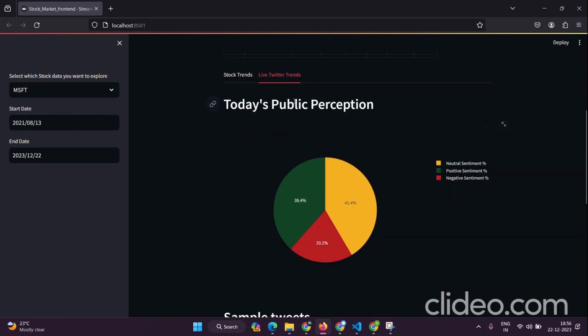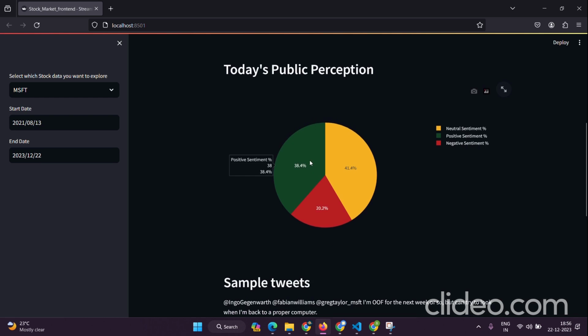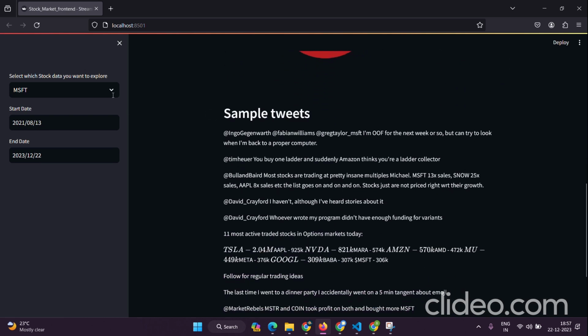And moving on, here we get the live Twitter trends, and we'll get the public perception about that particular stock. For Microsoft, today's sentiment for a sample of 20 to 30 tweets is that almost 38 percent of people have a positive opinion about the stock, 41 percent of the tweets have neutral sentiment about the stock, and only 20 percent have a negative opinion about the stock. And you will be seeing some sample tweets.